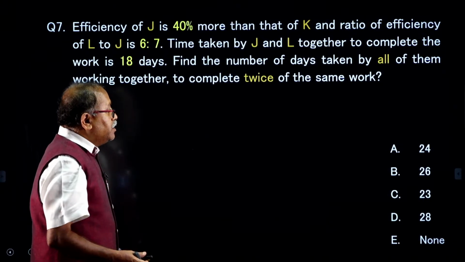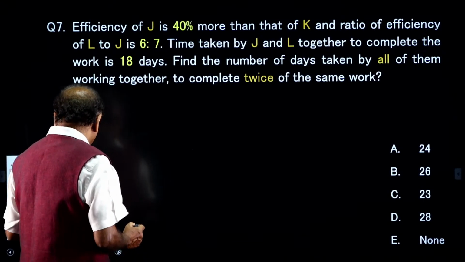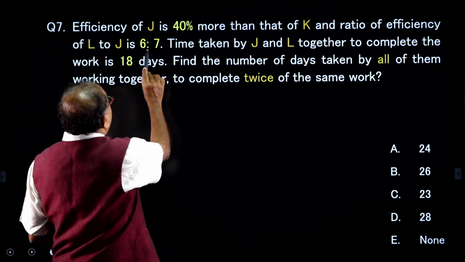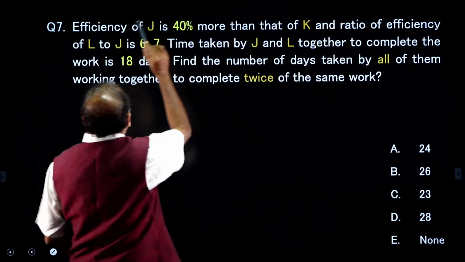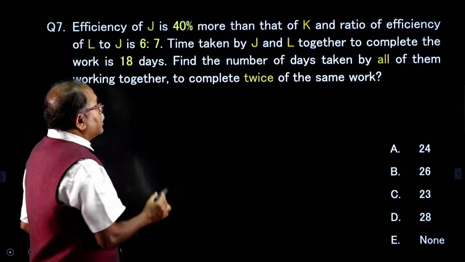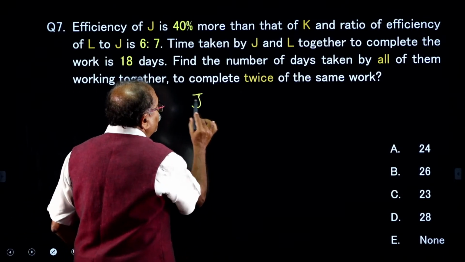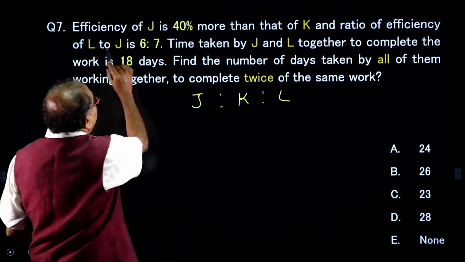Come on, we together will first try to understand what is there. Efficiency of J is 40% more than K, and the ratio of the efficiency of L to J is 6:7. So, the very first thing I am going to write down, J is to K is to L, and what is their efficiency ratio?